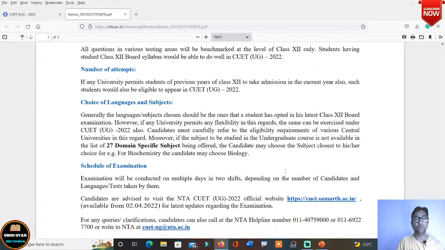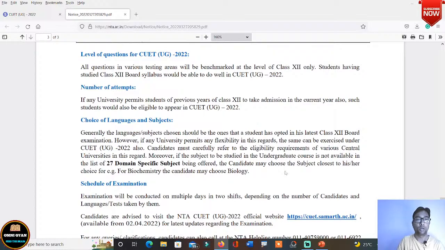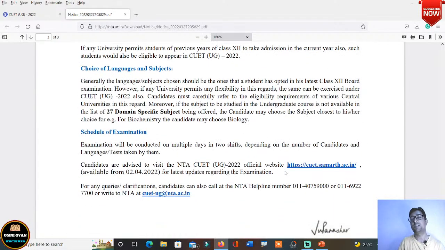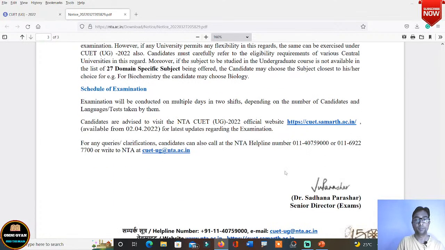Okay, so here you can see all questions. Number of attempts: if any university permits students of previous years, how many times can you fail, for the first time in CUET, the second time, the third time? How many times can you attempt this exam? Okay, it again depends on the university. If the university permits you, you can apply. So universities have been given that freedom, liberty also. Now let me not go into all these things.